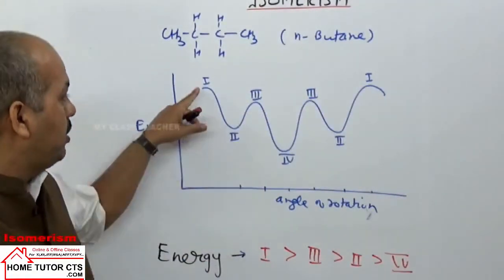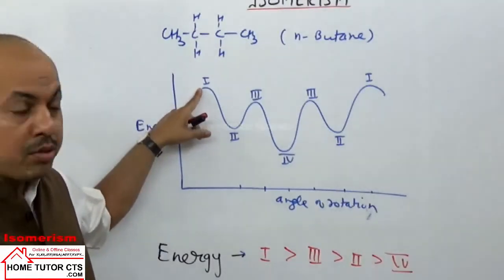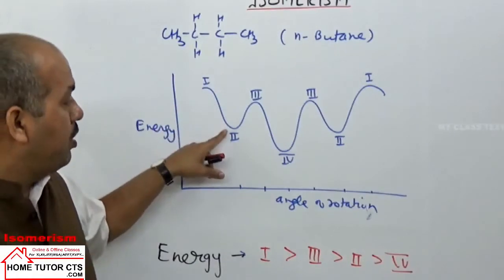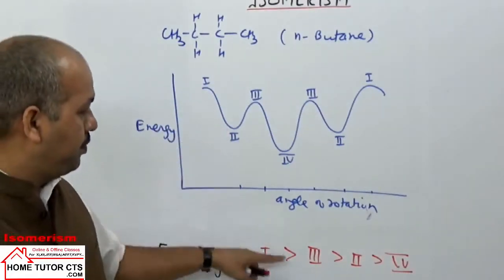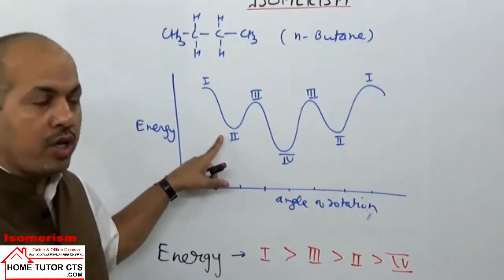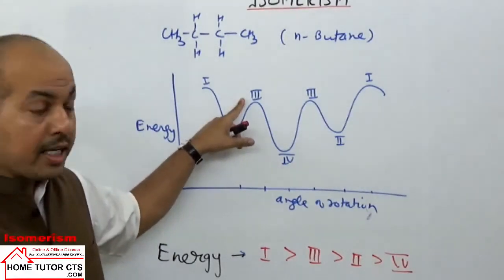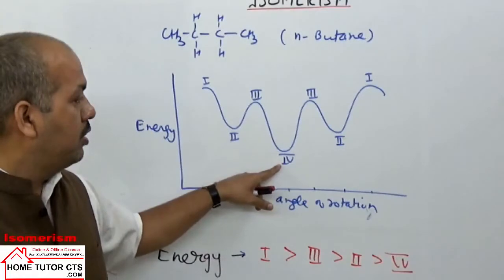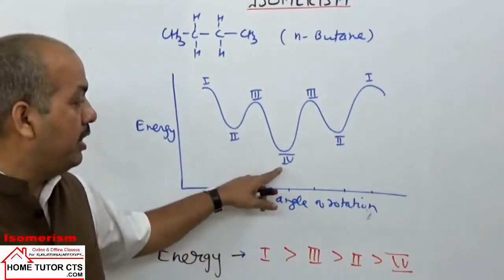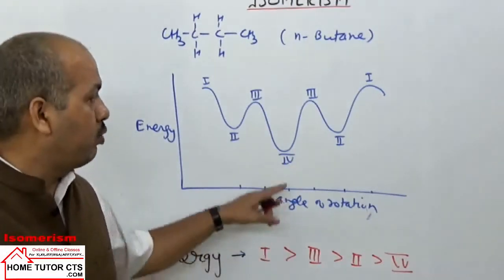So the first can be taken as fully eclipsed conformation of the highest energy or lowest stability. Then the second conformation we can call the gauche conformation. The fourth is the anti or fully staggered conformation.